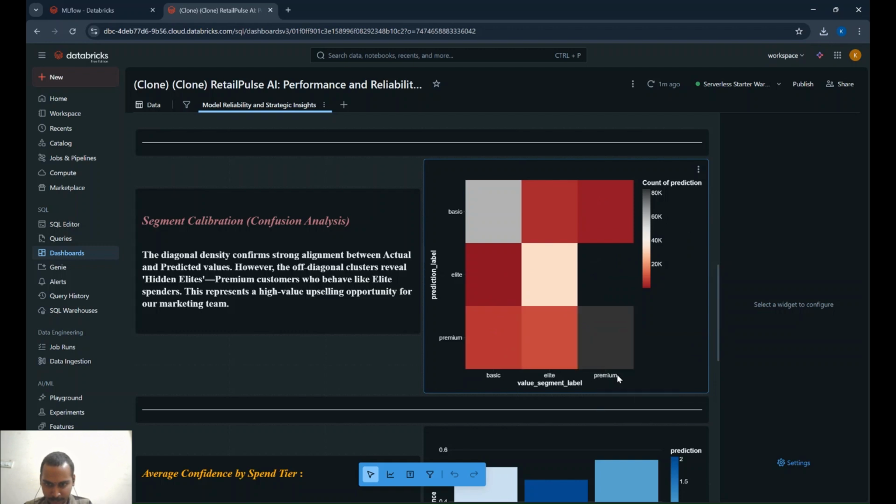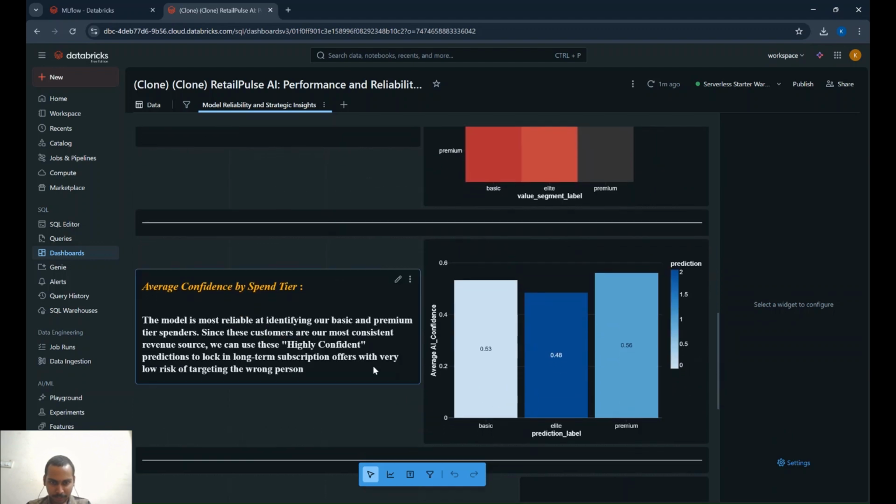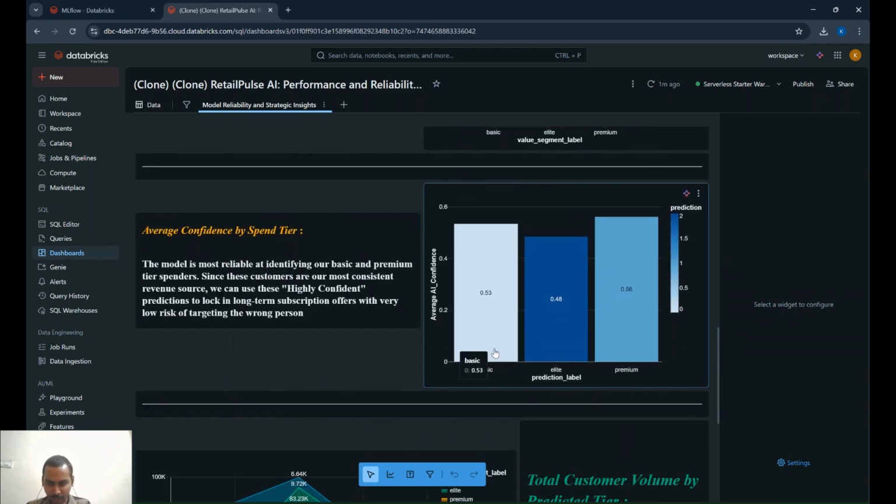As you can see here, for 82.23k data points, the model predicted premium, and it turns out to be correct. And if you see the average confidence by spend tier, there are three types of spend tier: basic, premium, and elite, which is the highest tier. For the premium tier, the confidence is higher, and for the elite tier, the confidence is the lowest among all three.